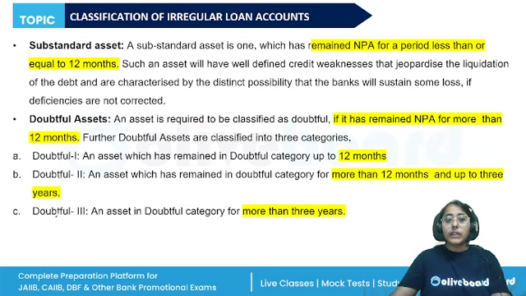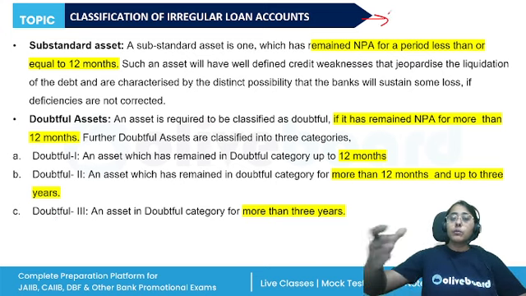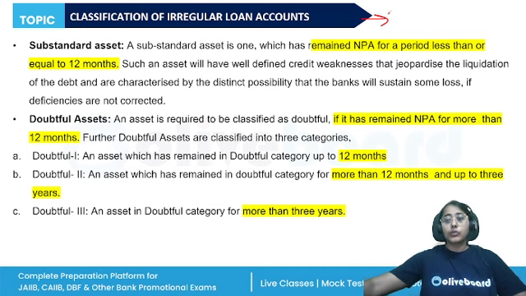So, how do we classify the assets? We classify them as substandard asset, doubtful asset, and loss asset. A substandard asset, that is, now we are moving from the SMA account to the NPA, non-performing, beyond 90 days.